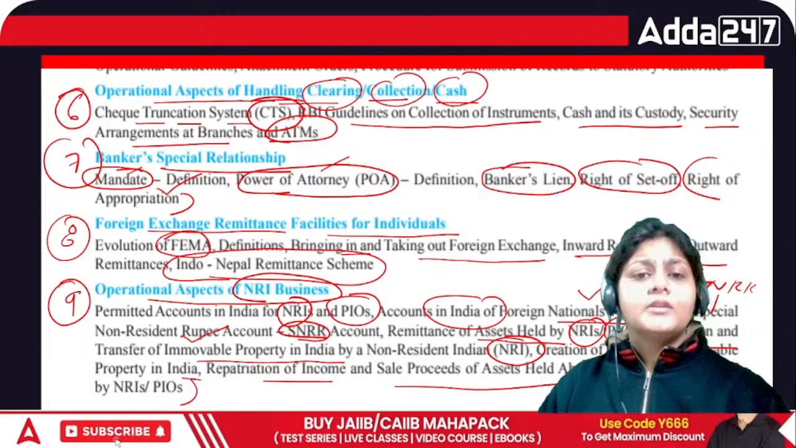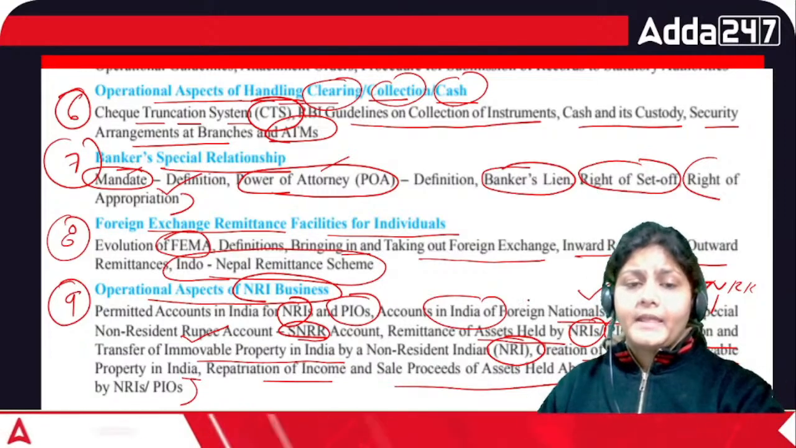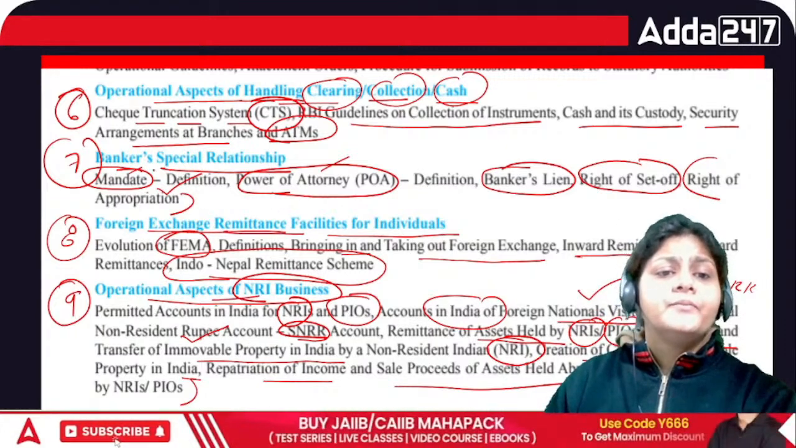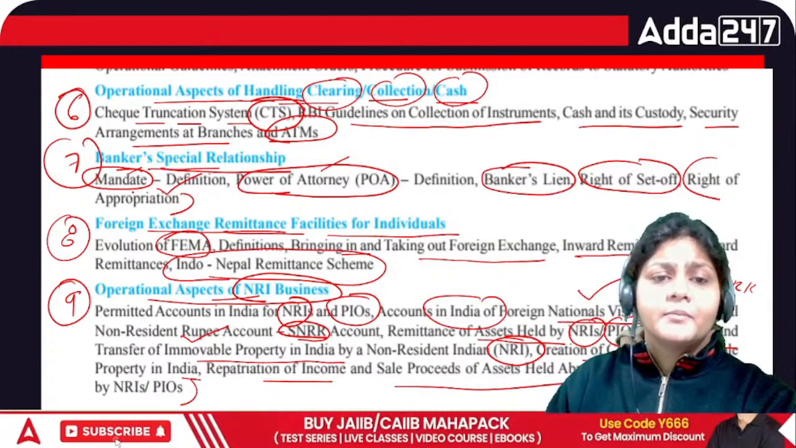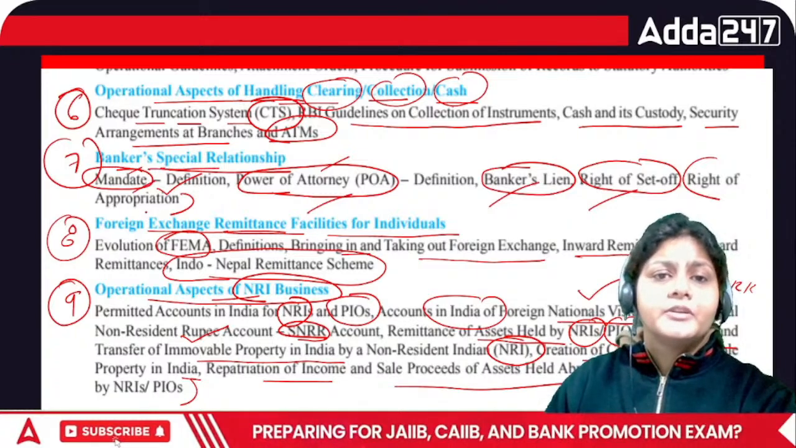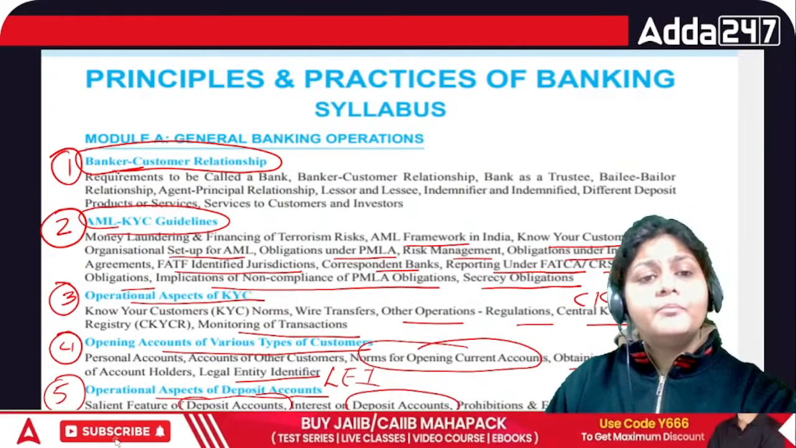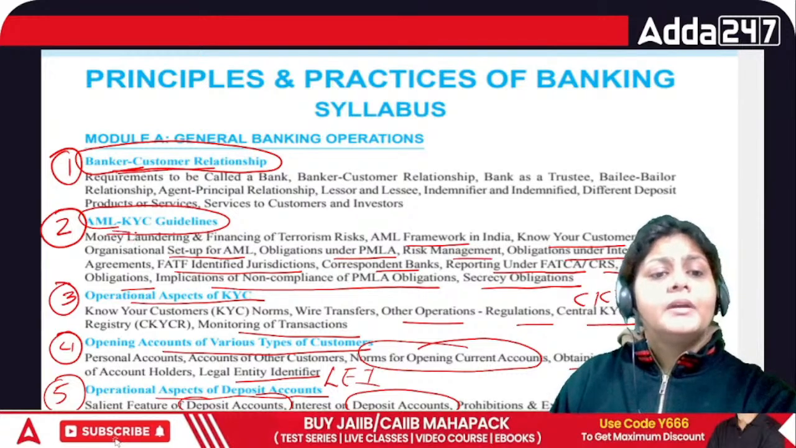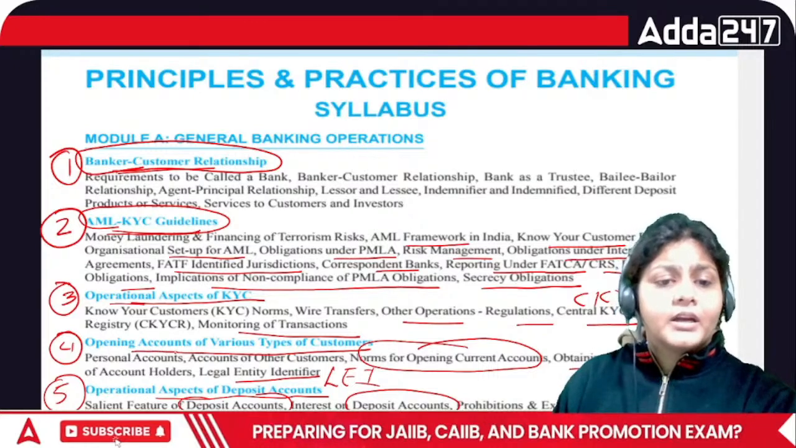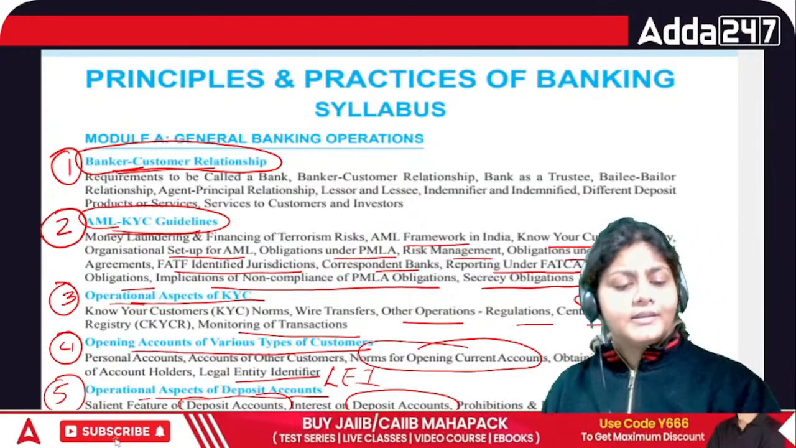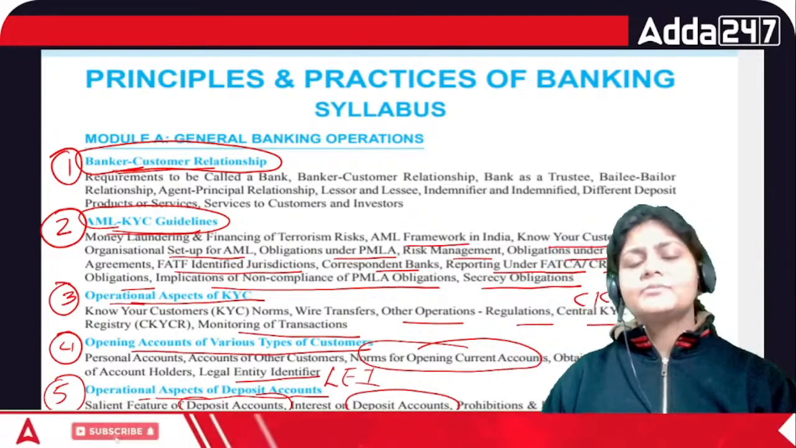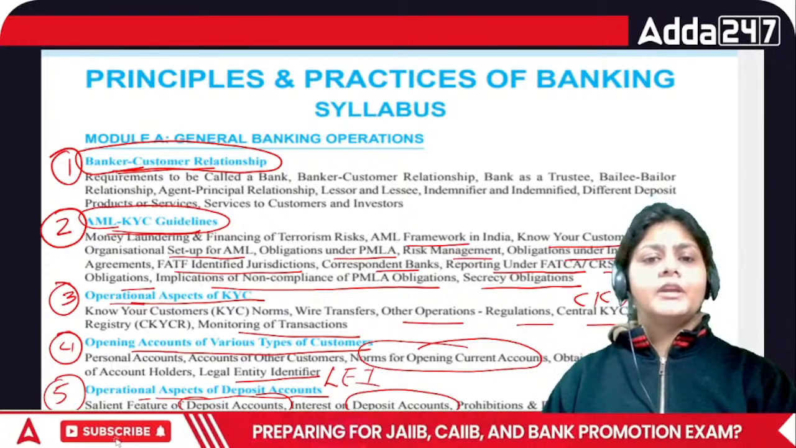So all these you have to cover in this chapter, right? That is the operational aspect of NRI banking, then remittance facility, banker special relationship, what is a mandate, what is a POA, what is a banker lien, right of set off, right of appropriation. Then what is the meaning of banker and customer relationship, AML, KYC guideline, operational aspect of KYC, opening account of various types of customers. All these we have to cover in Module A, right? So this module of course has a very huge weightage.